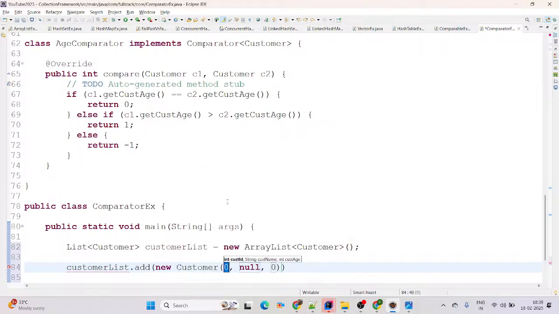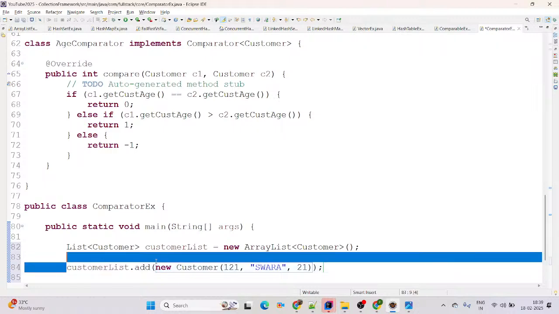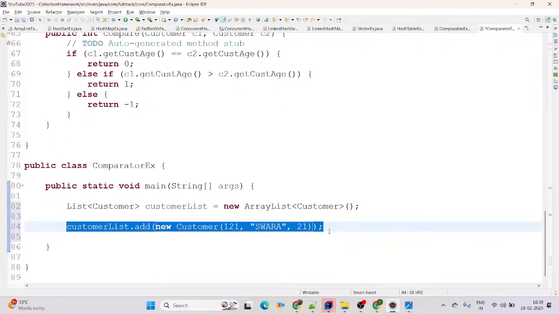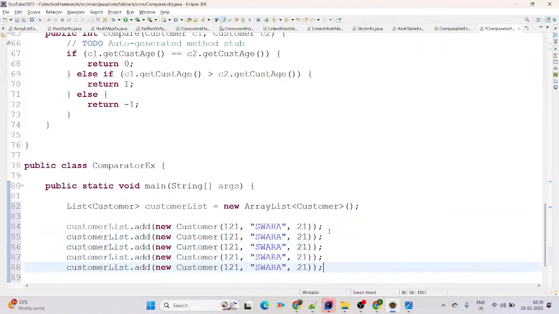I'm just trying to add 5 customers here. First one I'm adding is 121 as Swara, with age 21. Next we'll do copy paste, it will save our time as well. 5 records we are trying to add here: 122, 123, 124, 125.